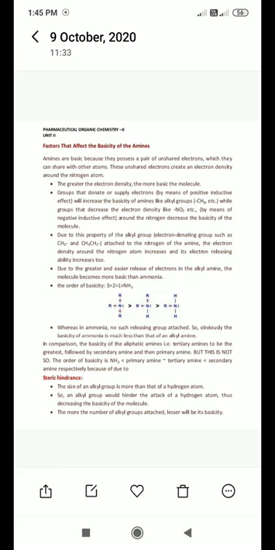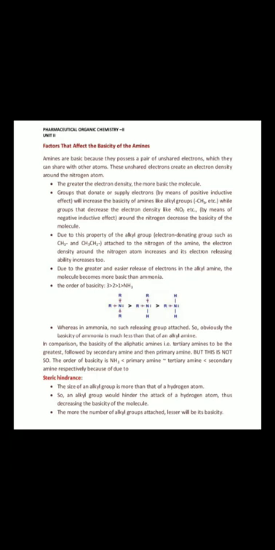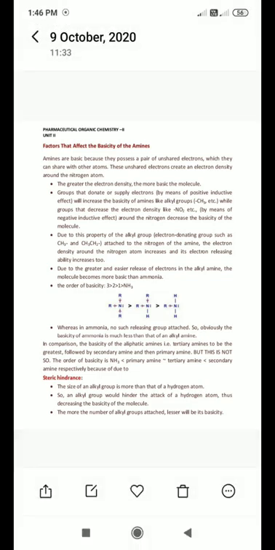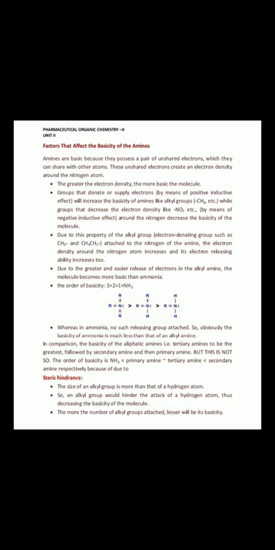In the negative inductive effect, those molecules which have the ability to withdraw electrons, like chlorine, bromine, iodine, halogens, the nitro group, all these atoms have the ability to withdraw electrons from the nitrogen. Then if they withdraw electrons from the nitrogen atom, the electron density around the nitrogen atom decreases, and ultimately the basicity of the amine decreases.